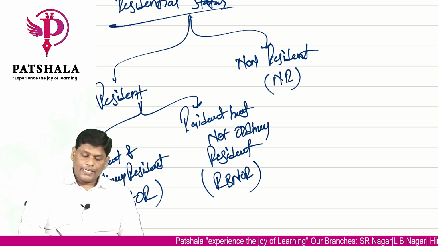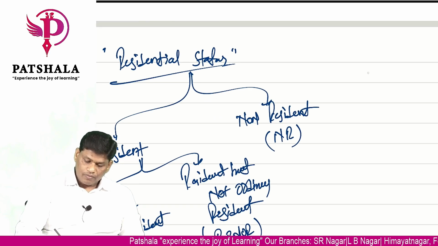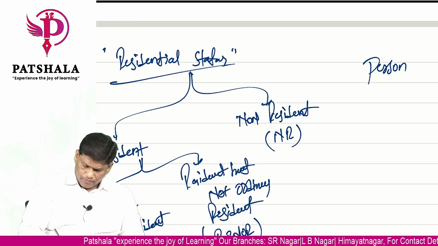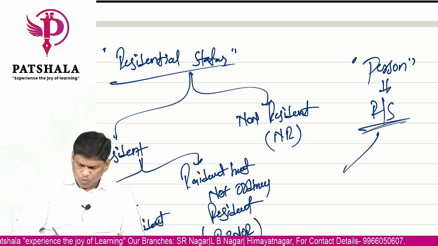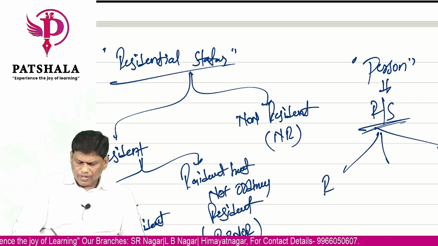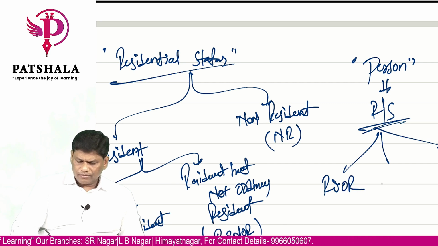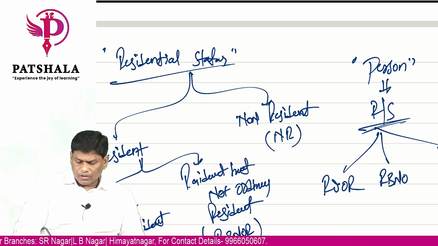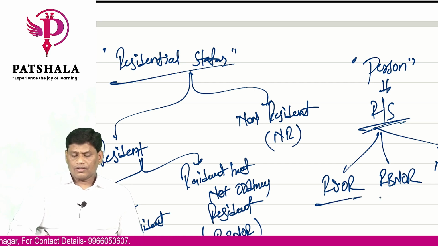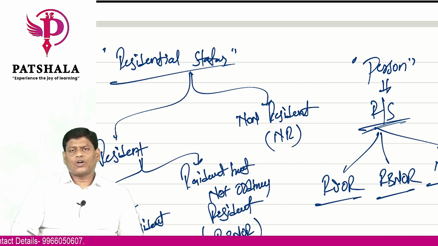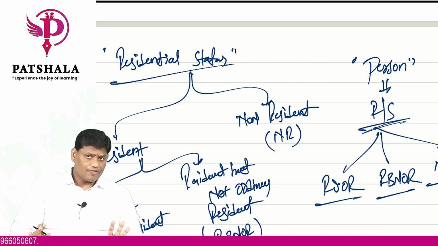So overall, if you have a person, that person's residential status max to max can be 3: resident and ordinary resident, resident but not ordinary resident, and non-resident. This is the max to max statuses that we have.